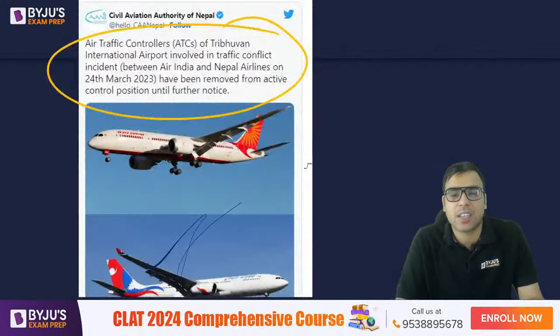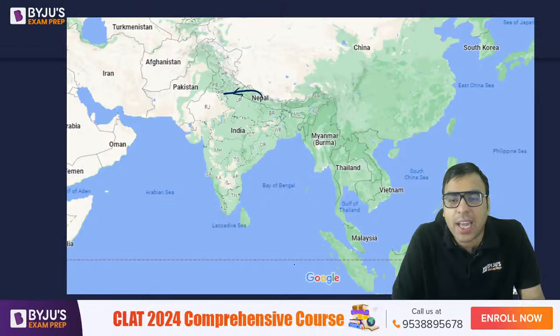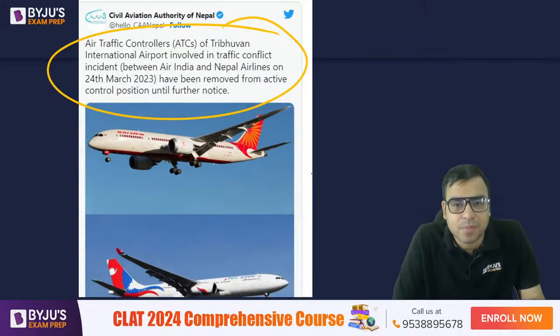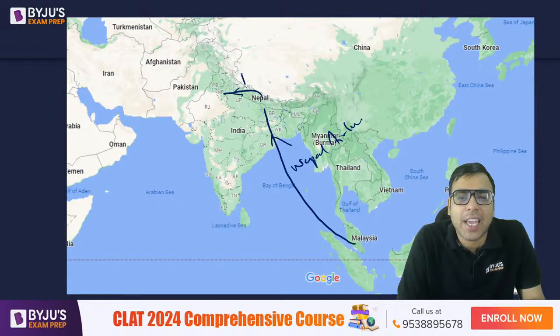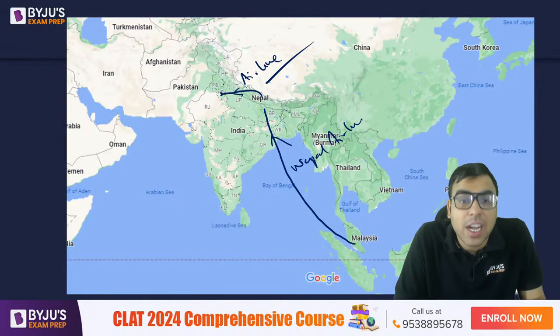So one plane of Air India was going from Nepal to Delhi like this, and another was coming from Kuala Lumpur, Malaysia. So it came from here. This was Nepal Airlines, coming from here, and this was Air India going from Kathmandu, the capital of Nepal, to Delhi.